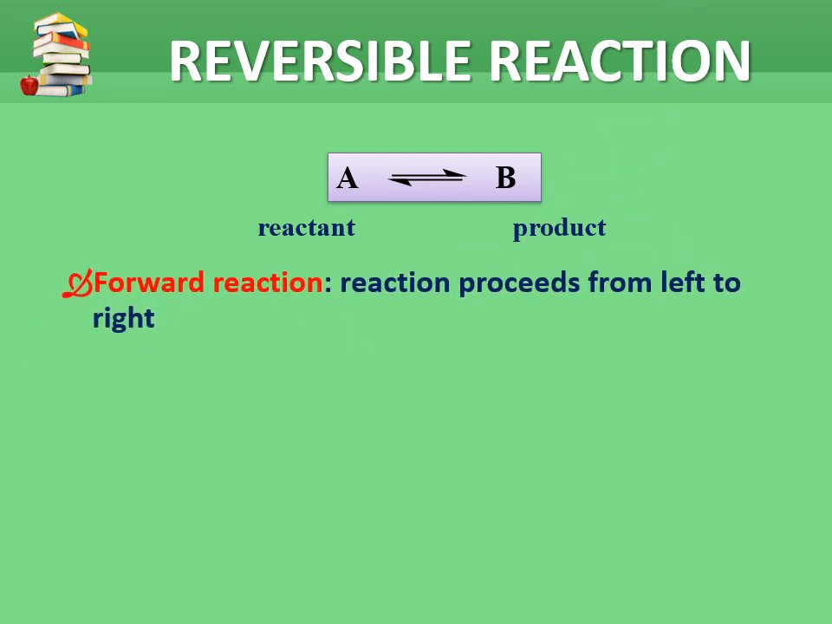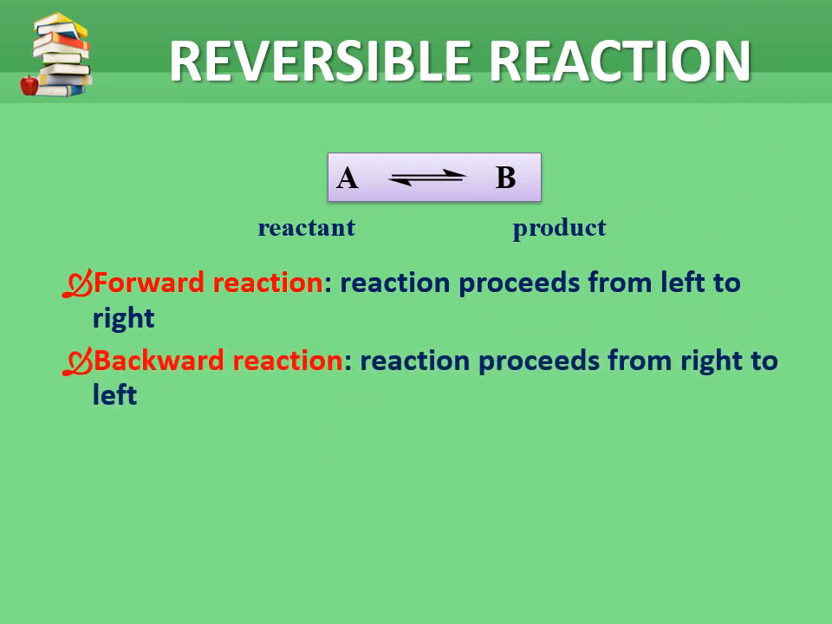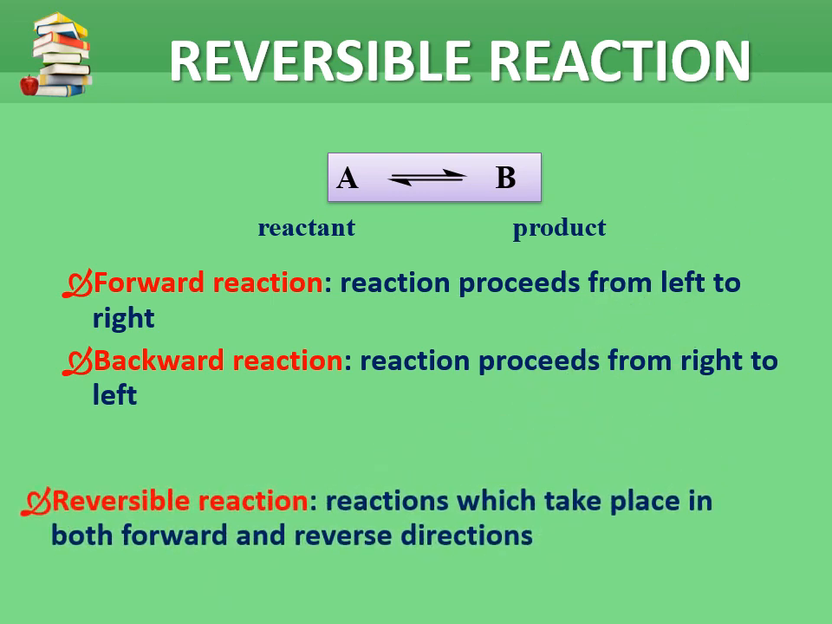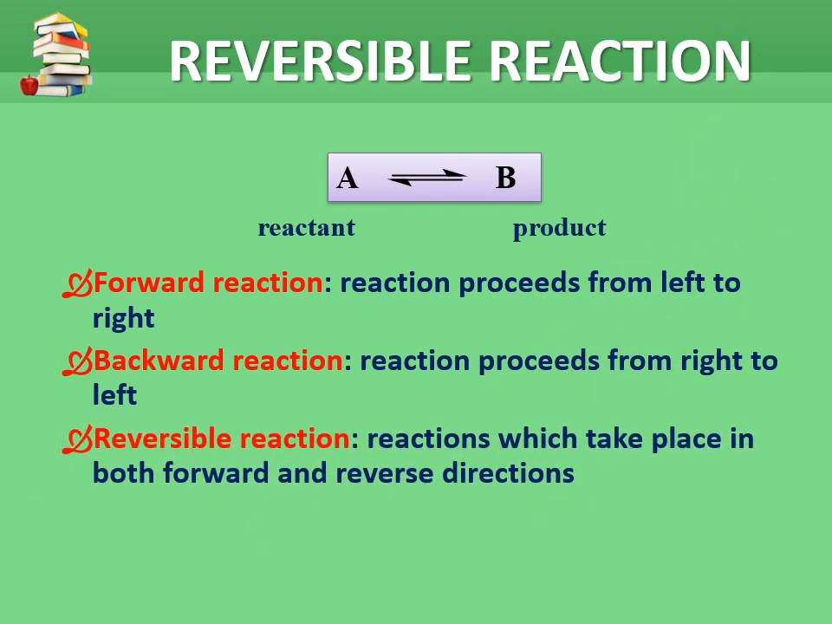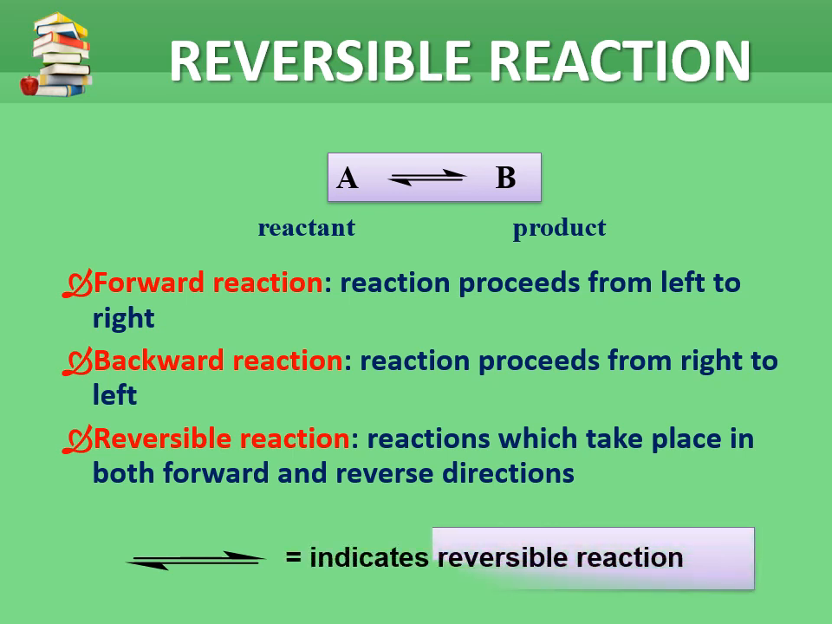We are going to use certain terms. Forward reaction is the reaction proceeding from left to right. Backward reaction is the reaction proceeding from right to left. Reversible reactions are the reactions which take place in both forward and reverse directions. This arrow indicates a reversible reaction.